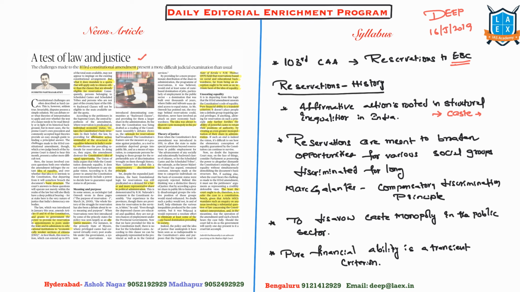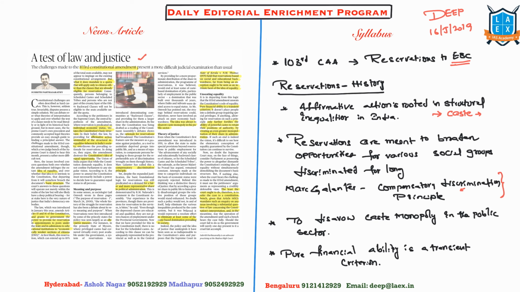And the second thing is the compensatory discrimination principle. Historically, certain marginalized groups were placed at a disadvantaged position. If you talk about Dalits, they were deprived of educational, economic, and employment opportunities. And they were unable to compete with the social groups which have got systematic long-term advantage. In this context, to compensate for the discrimination which they faced historically, reservations are provided to them.